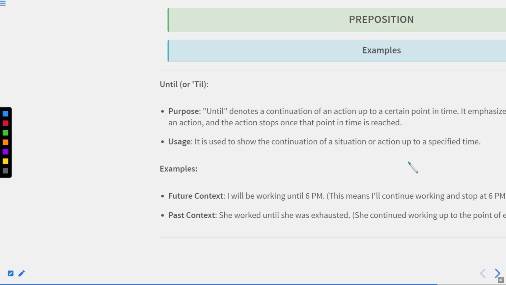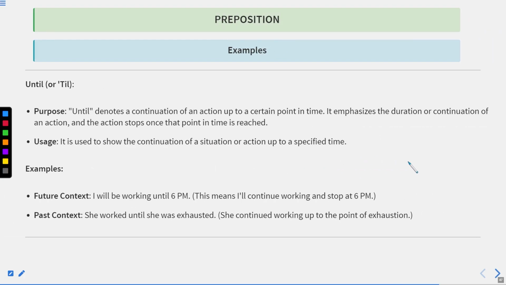Until or till. Purpose: until denotes a continuation of an action up to a certain point in time. It emphasizes the duration or continuation of an action, and the action stops once that point in time is reached. Usage: it is used to show the continuation of a situation or action up to a specified time. Examples: future context: I will be working until 6 p.m.